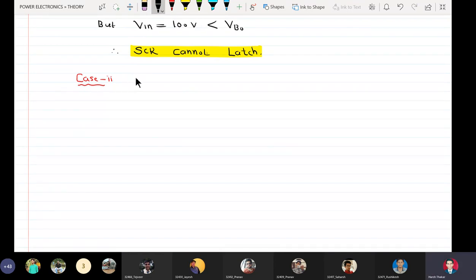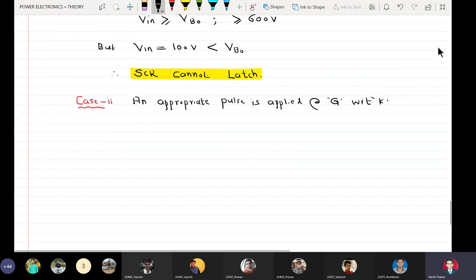So an appropriate pulse is applied at gate with respect to cathode.